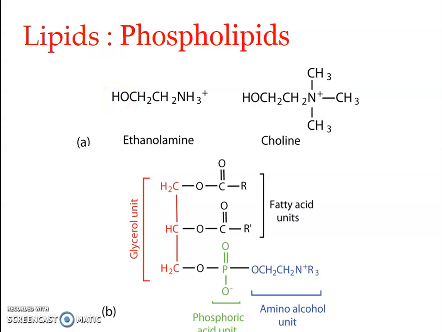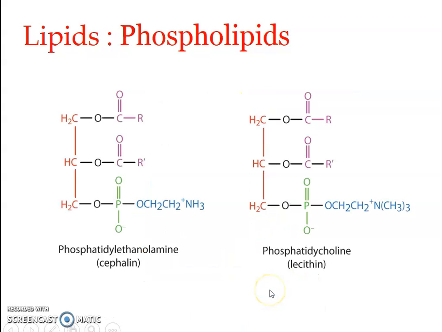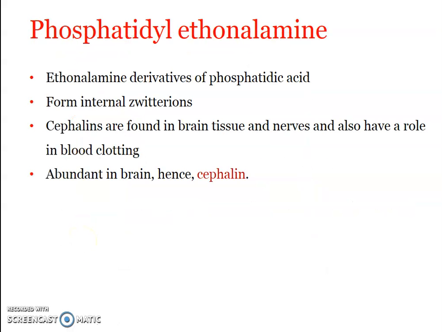Then what about this one? Here, instead of NH3, the hydrogens have been replaced by three CH3 groups. In ethanolamine we have NH3+. Instead of the three hydrogen atoms bound to nitrogen, it has been replaced by methyl groups, so it is CH3 three times. Here again, you have a modified amino group and a hydroxyl, an alcohol. That is why it is known as an amino alcohol. So it contains amino alcohol, fatty acid, and phosphoric acid. Clear? We'll see the detail.